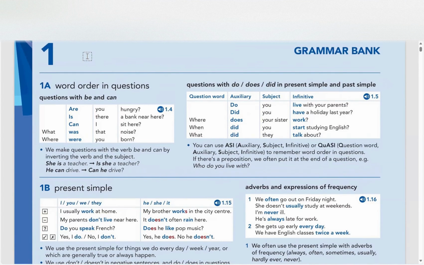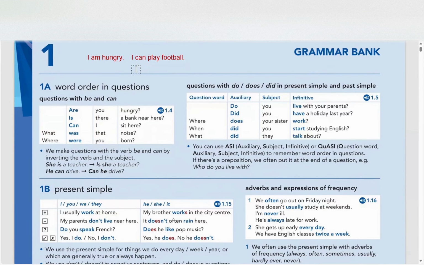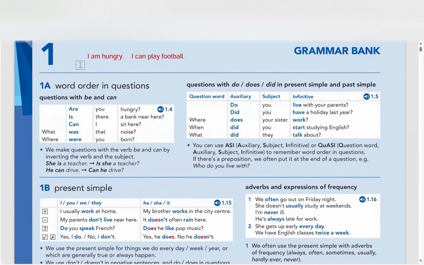For example, I am hungry. Or I can play football. You see, guys, in these sentences, we have got am, which is be, and then can, which is can. So if I want to make a question, it will be, are you hungry? So I'm going to put the are at the beginning, and then you, which is the subject, and then hungry. See, are you hungry? If I want to make a question with I can play football, you can say, can I play football? Or we can also say, can you play football?